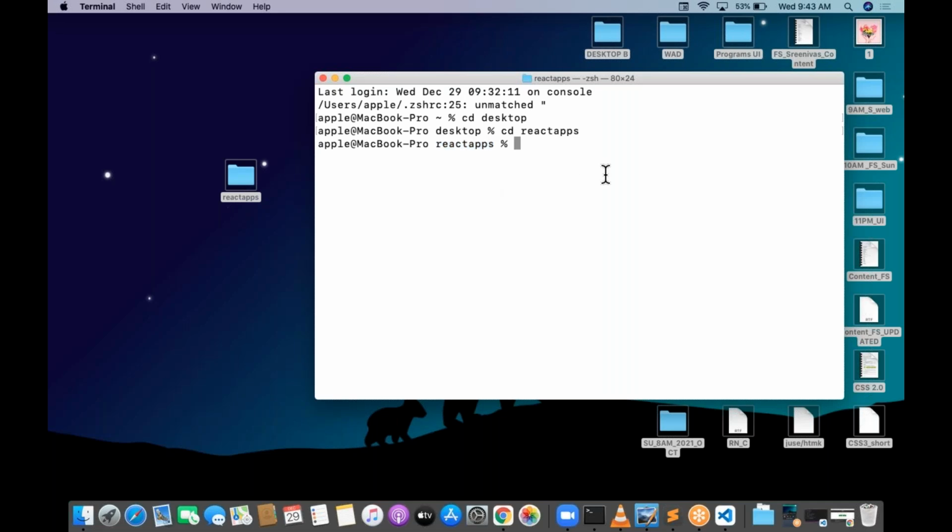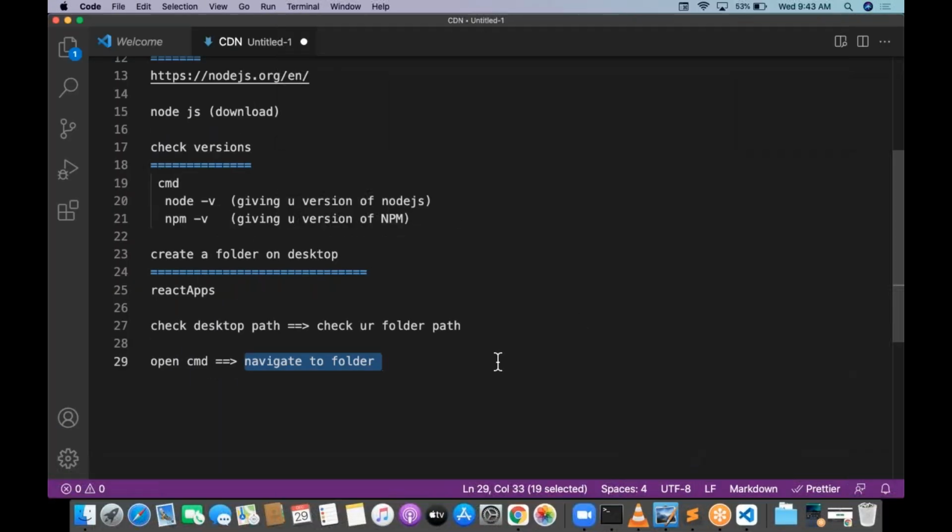So the next process. Navigate to the folder, then we need to write a command to create a project. How to create a project? We need to write a command: npx space create react app space, whatever app name you want to create.